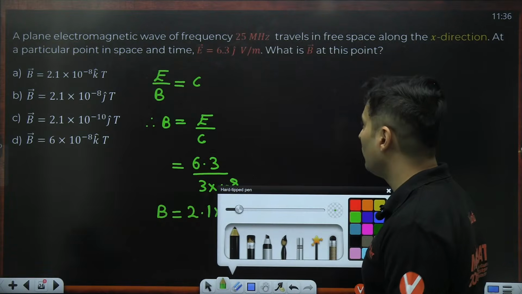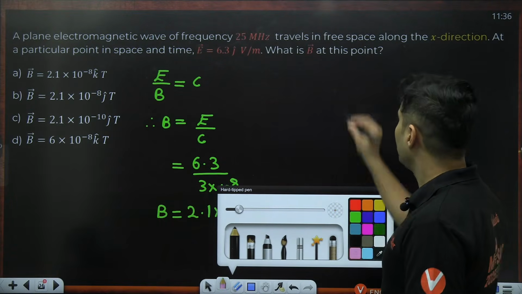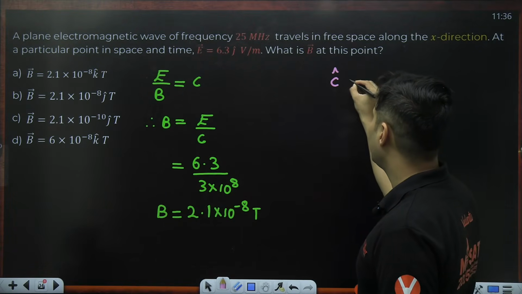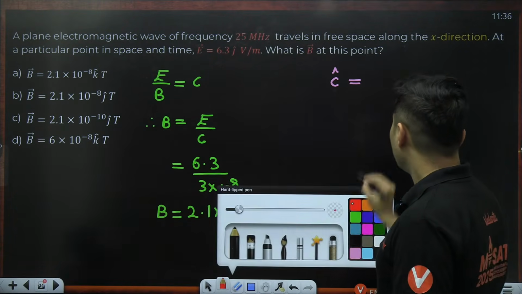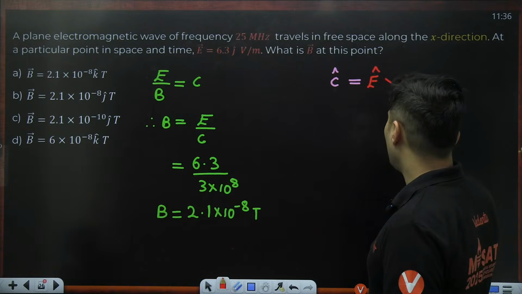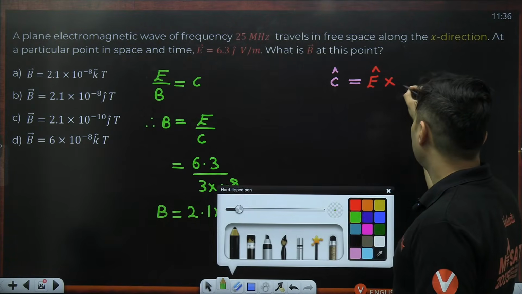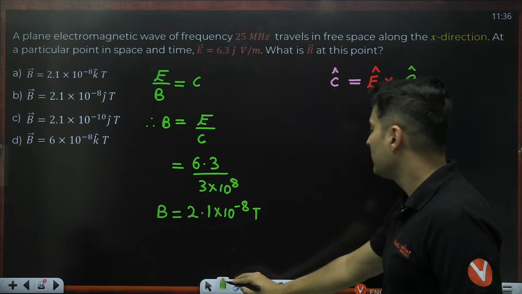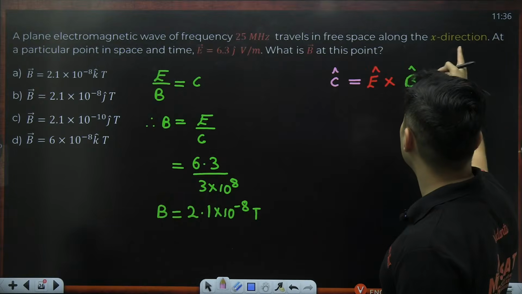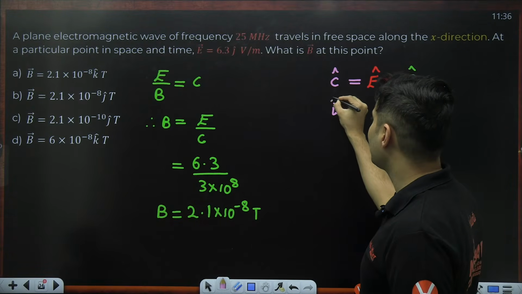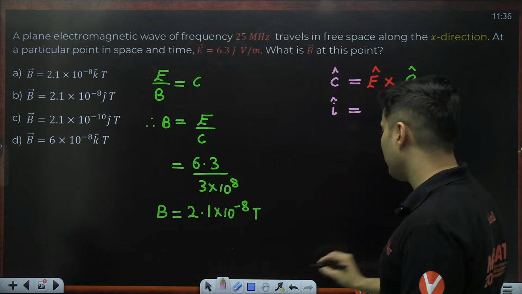Okay, now let's talk about the direction. All right, we all know C hat is equal to E hat cross producted with B hat. Okay, speed of light, where is it? It is traveling in X direction. That means this is I cap. Where is electric field?